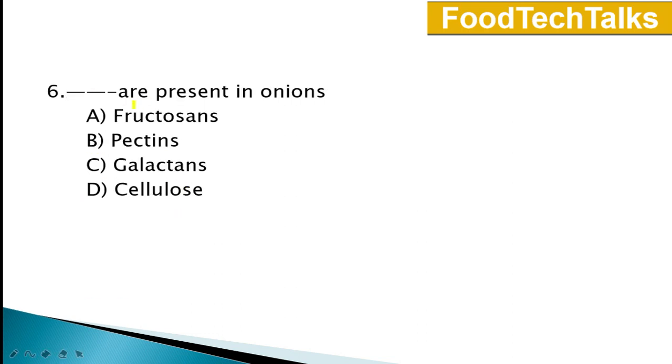Sixth question. Dash are present in onions. Options are A. Fructosans, B. Pectins, C. Galactans, D. Cellulose. Answer is option D. Cellulose. Cellulose is present in the onions and we know pectin is normally found in the foods.